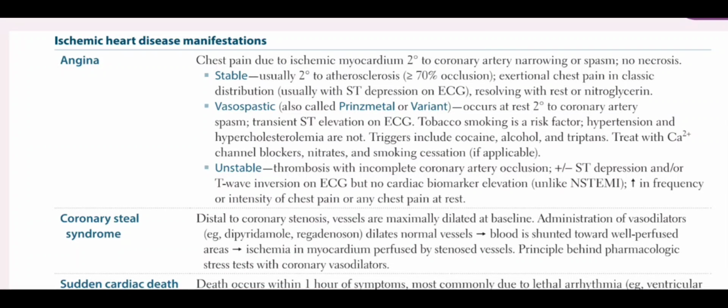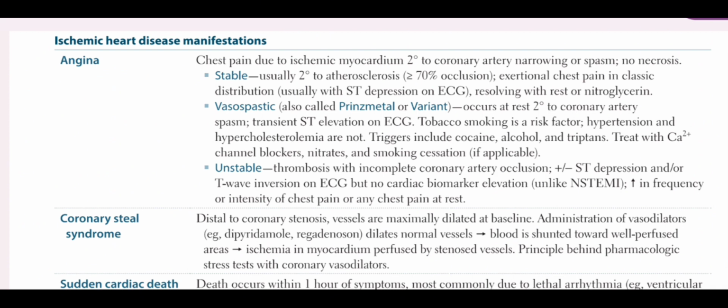So today we are going to study ischemic heart disease and its manifestations. So the first topic is angina. Angina is a chest pain that is due to ischemic myocardium, which is secondary to coronary artery narrowing or spasm. There is no necrosis of the myocardial tissue.